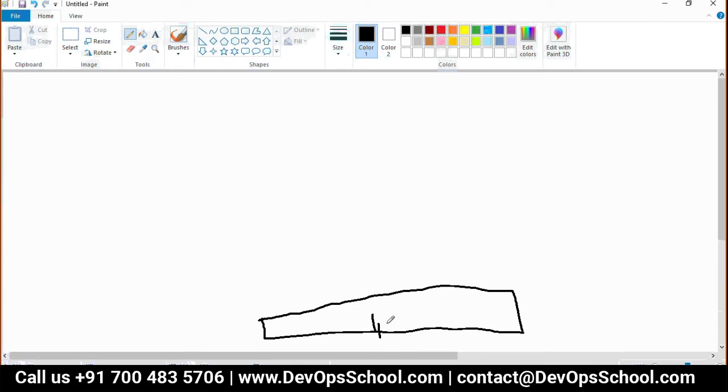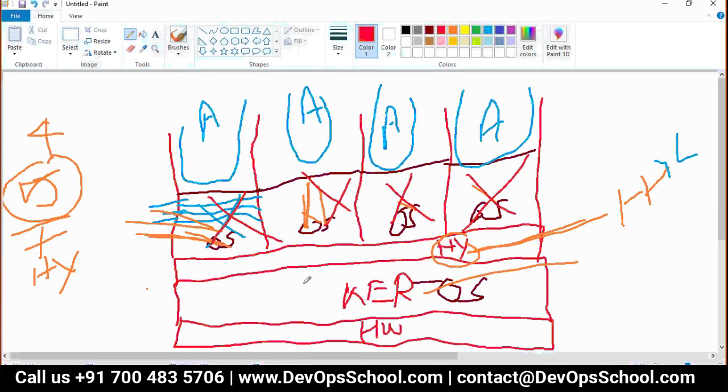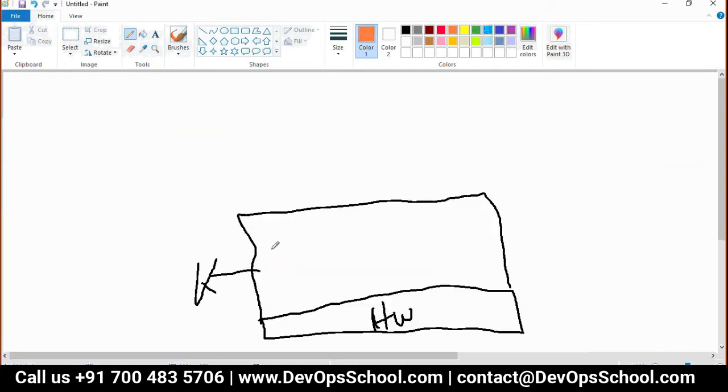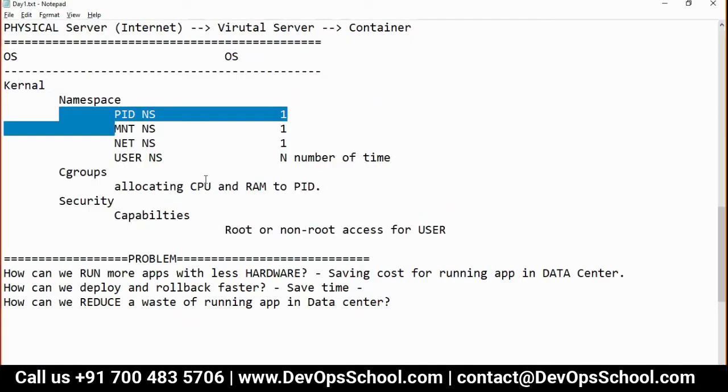Now I'm creating one hardware layer. On top of that, you have a kernel. Guys, you know very well the kernel has all these components which I am going to write: PID, network, user, mount, C groups, capability. All these 6 I have already mentioned here.